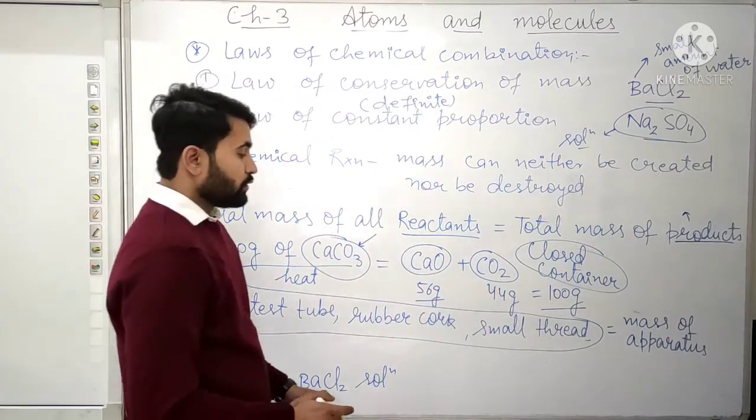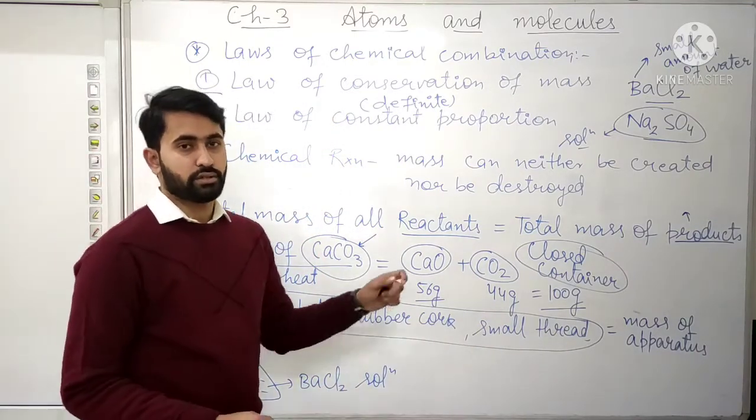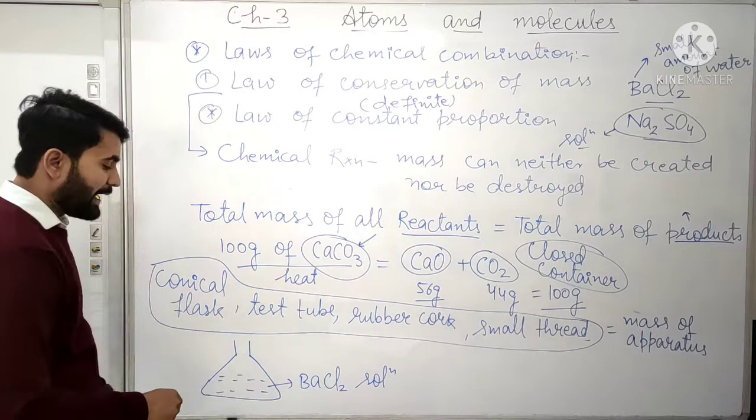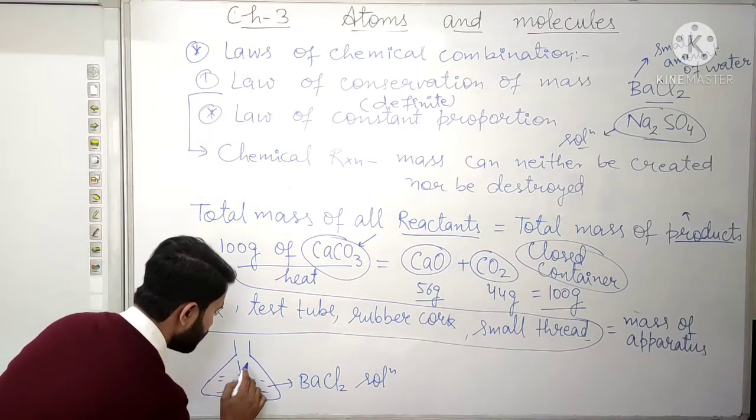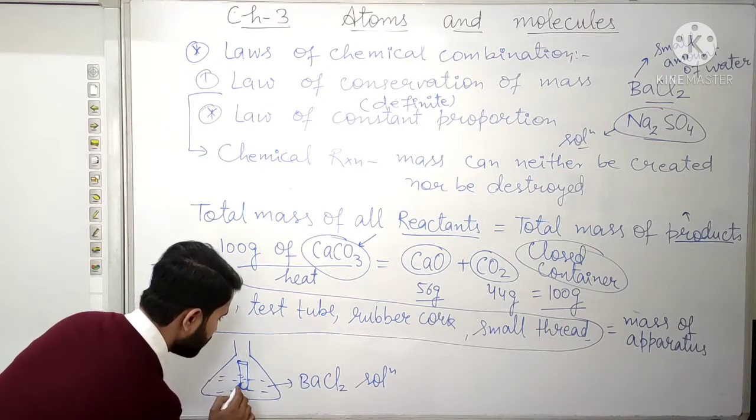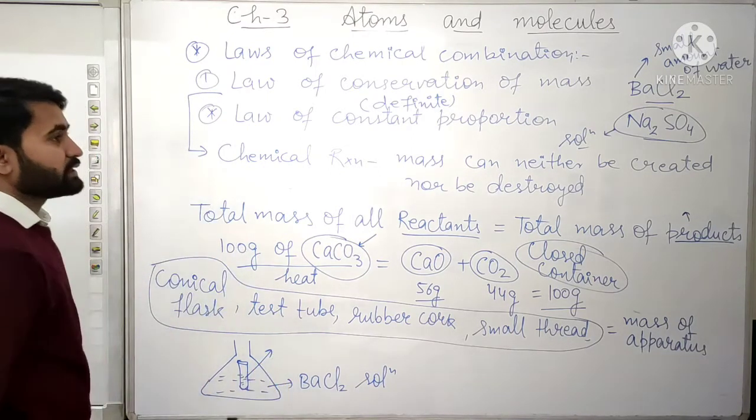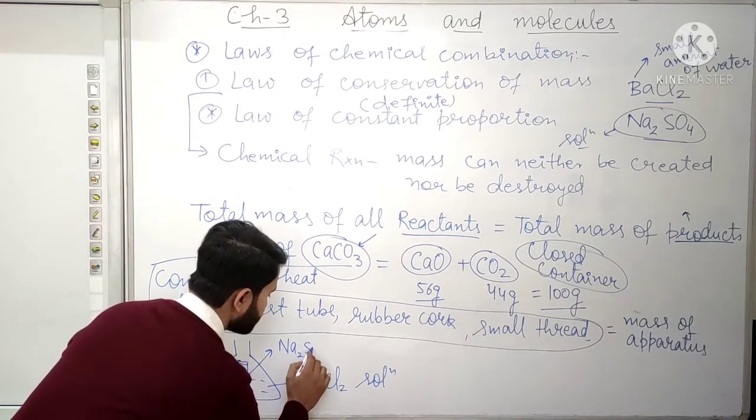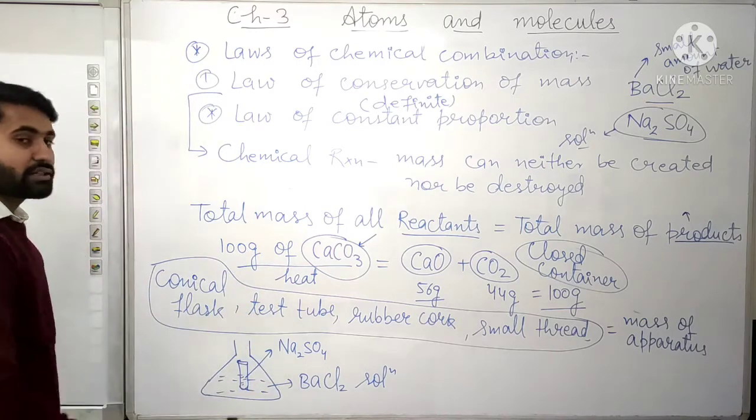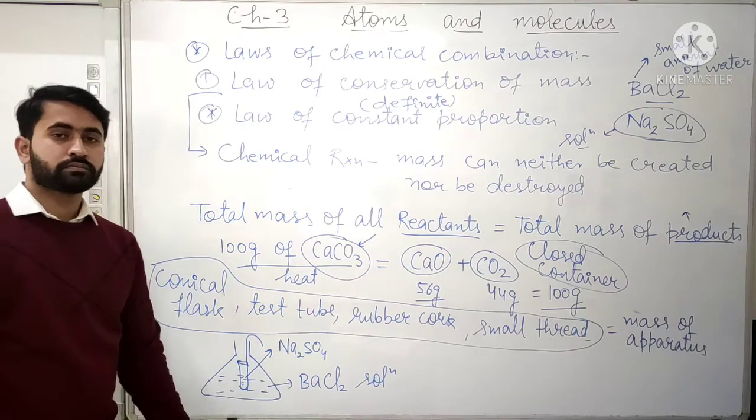Now what will we do? We will tie a small thread on the neck of the test tube, and then we will hang the test tube with the help of the thread in this conical flask. Inside the test tube, sodium sulfate solution will be there. We will hang it with the help of a thread.